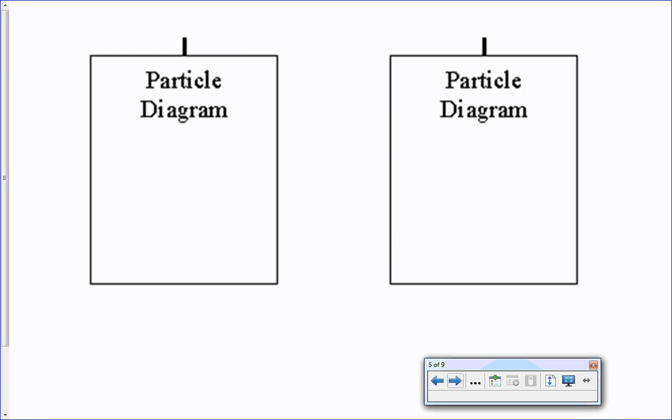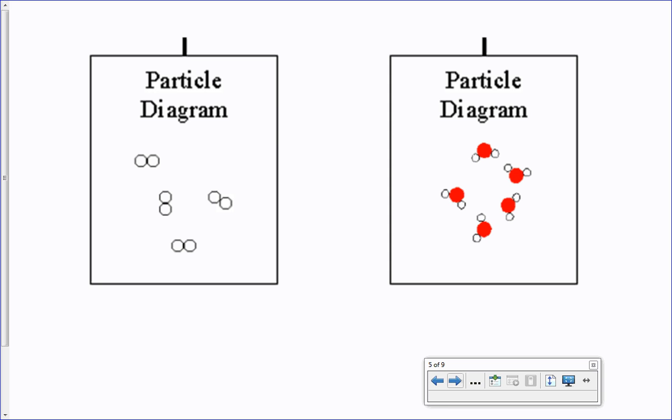Now, particle diagrams. A particle diagram of something that cannot be separated by chemical means is an element. This is a diatomic element. Notice the circles are the same color, same size. Diatomic element. Now something that can be separated by chemical means is a compound. Here's water. You see that in this particular molecule, I have two different colors, two different sizes. I have a big red and small whites. That represents different atoms, so that makes it a compound. I can separate these by chemical means.